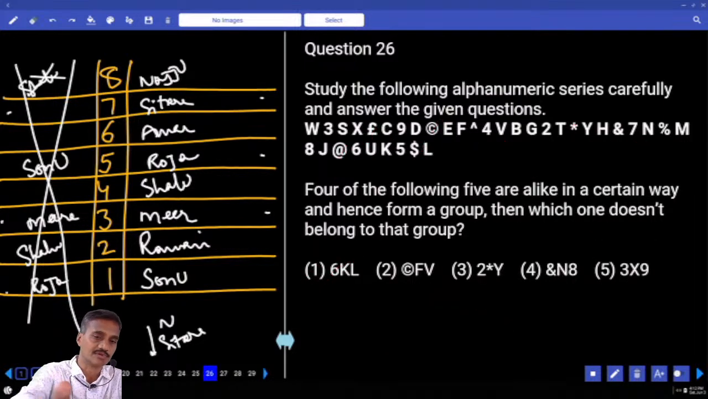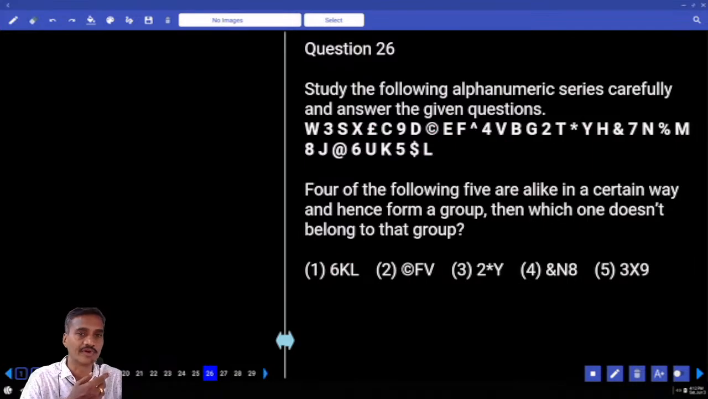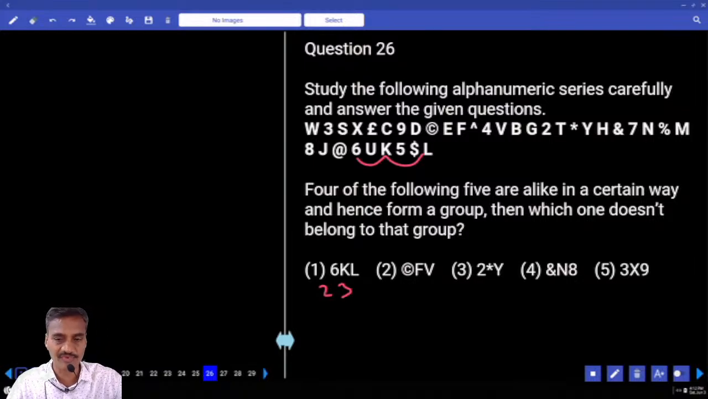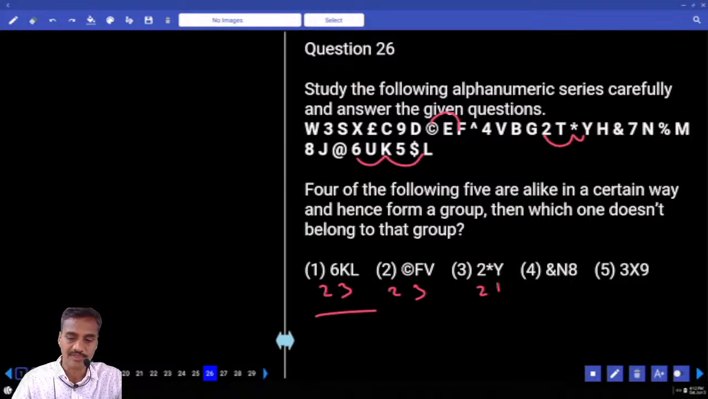Then the 26th one, odd one out of the following. 6, K and N. Now 6 and K, plus 2, plus 3. Here what is the difference? 2 and 3. Now copyright and F, and F and V, plus 3. Here again the difference is 2 and 3. And 2 and star, plus 2, plus 1. Here the difference is 2 and 1. Then in these, 2, 3, 2, 3. Here 2, 1. And so obviously this is the odd one.